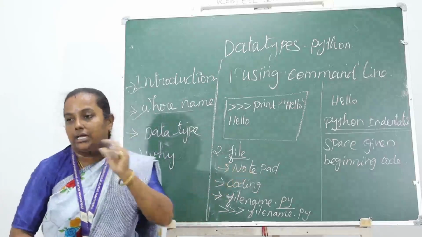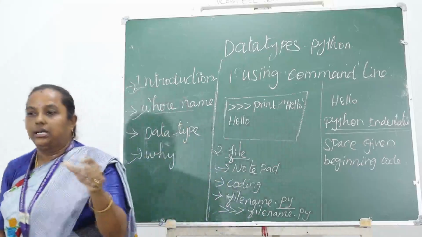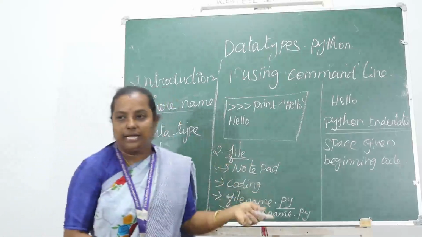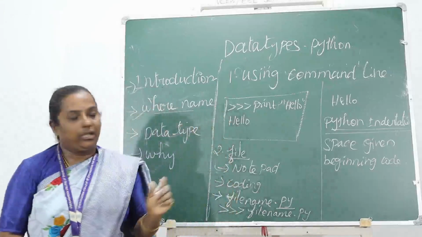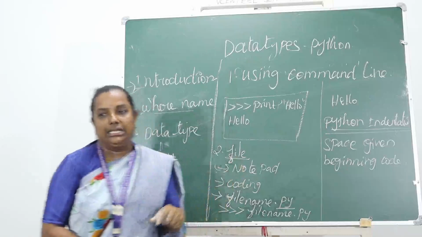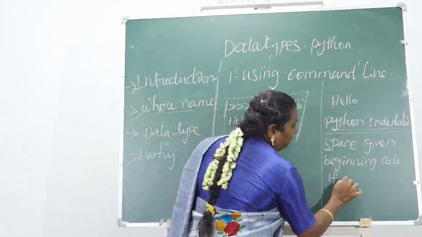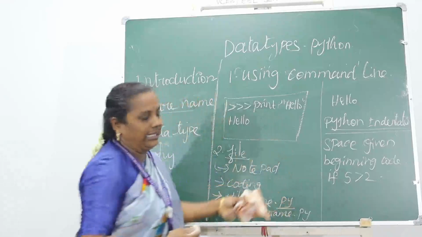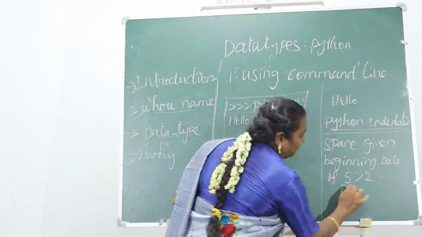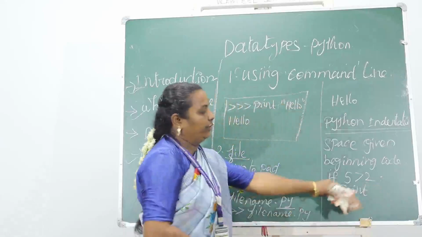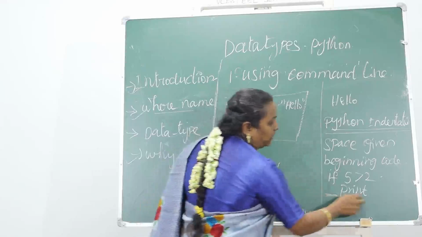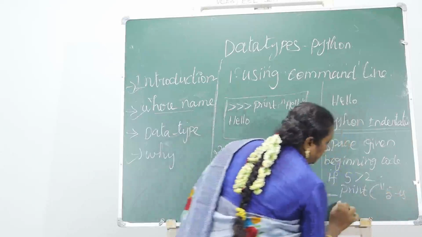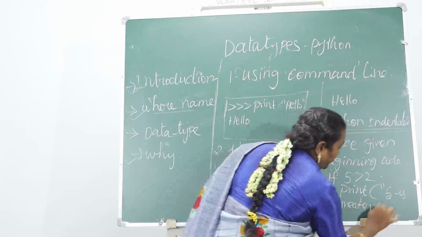We give no spaces after that, just a block of code. If you are writing any commands or statements, we put them inside of a block. If you give extra spaces incorrectly, it will show an indentation error. For example, if 5 is greater than 2, after that the next statement goes inside the block. We give some spaces and print inside the print statement, for example, 5 is greater than 2.